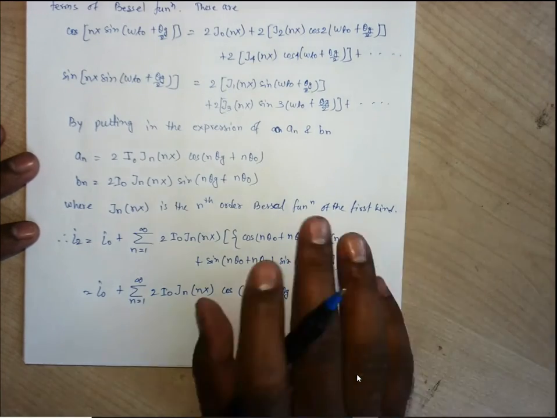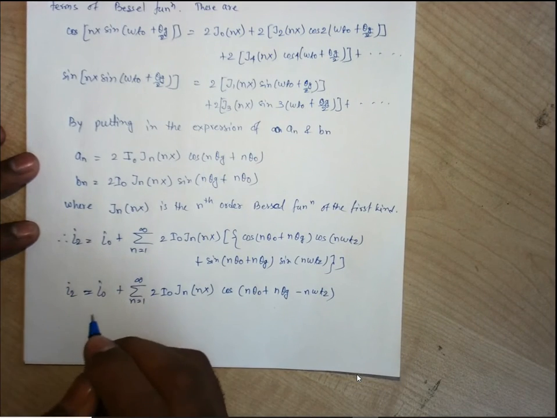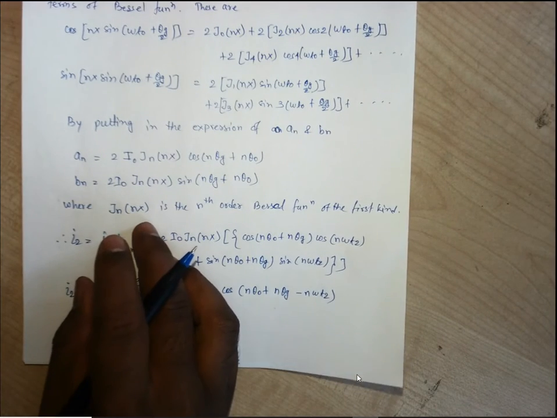Okay, so this is the final expression of the current which has been available at the catcher cavity.